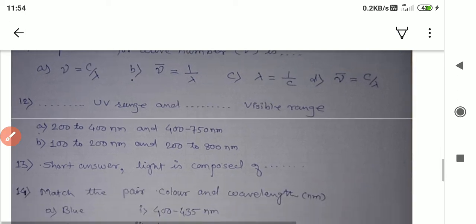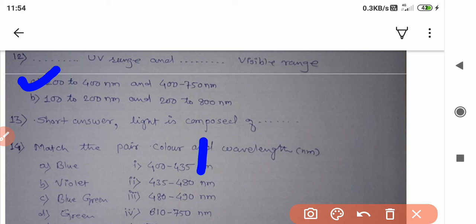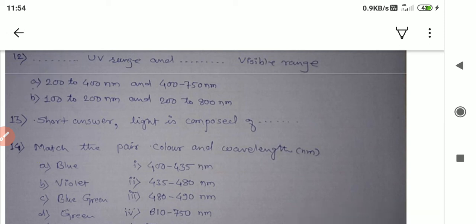Let's see again. The 12th, the filling in the blanks, UV range and visible range. This is the similar question with the first one, and you know that the correct option is 200 to 400 and 400 to 750 nanometer is assigned for UV and visible range. This is the short answer. Light is composed of the electromagnetic waves and particle as well as wave nature. This is the correct answer for this question.